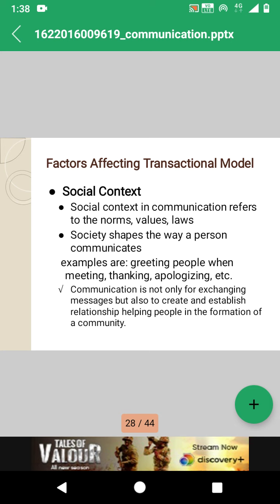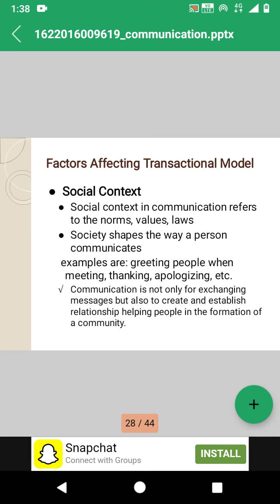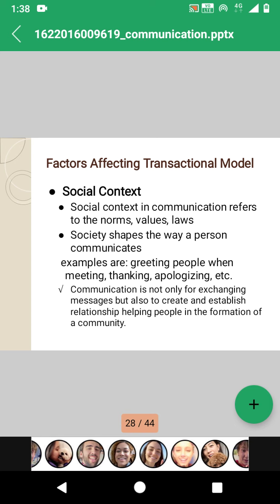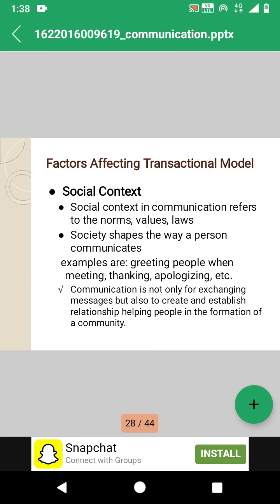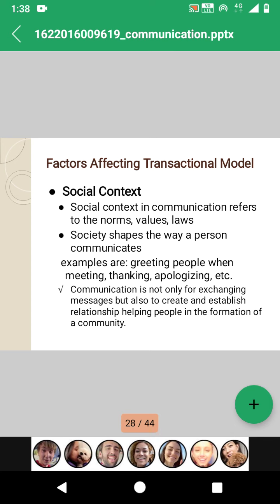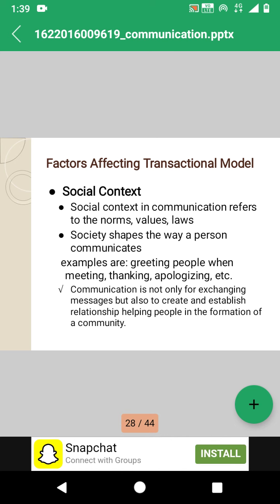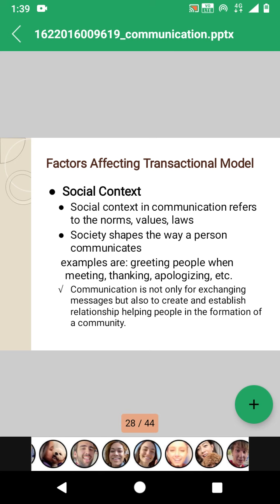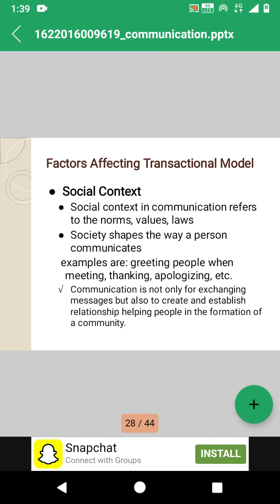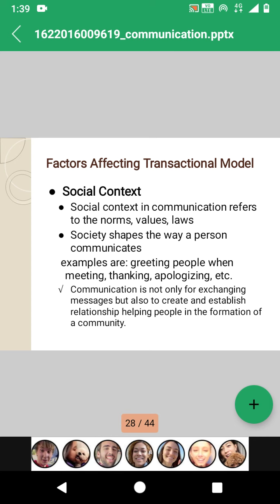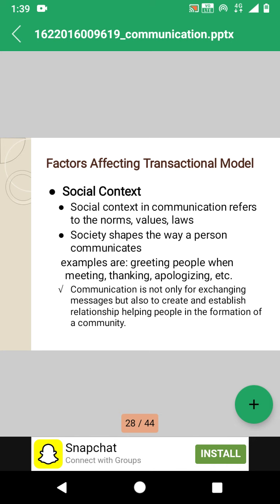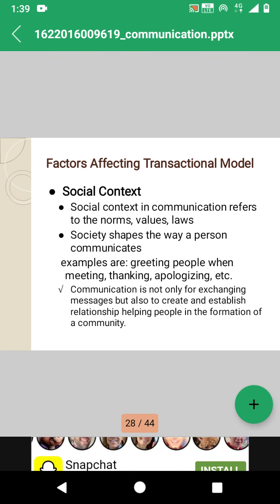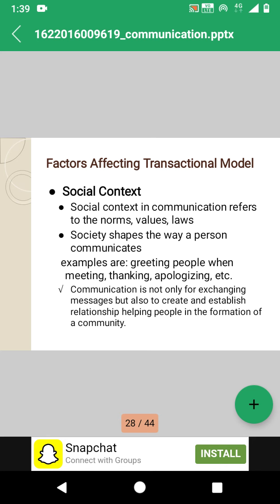Next, the factors affecting the transactional model of communication. What are those factors? Here we have social context, cultural context, and relational context as factors affecting the transactional model of communication.